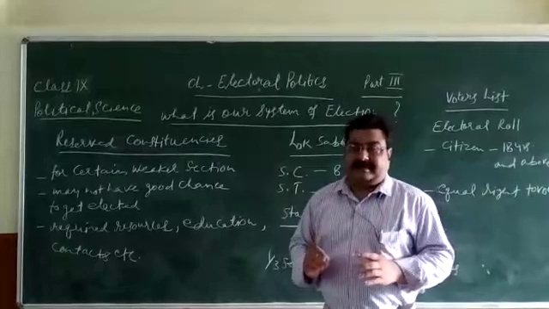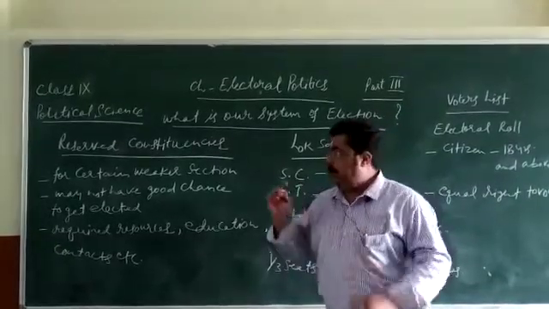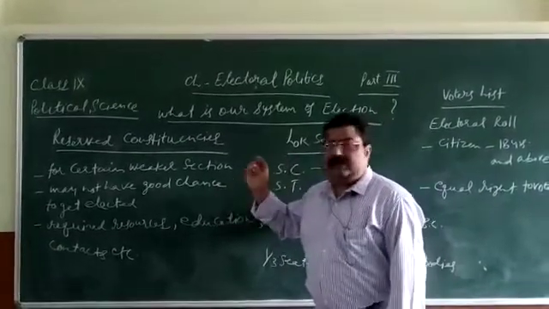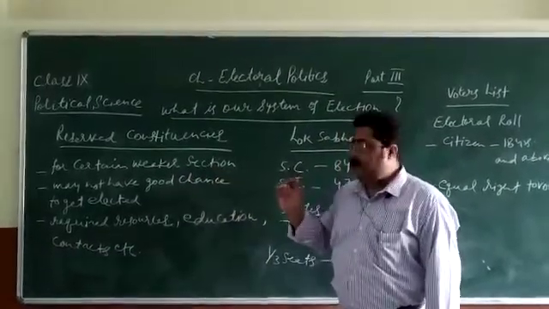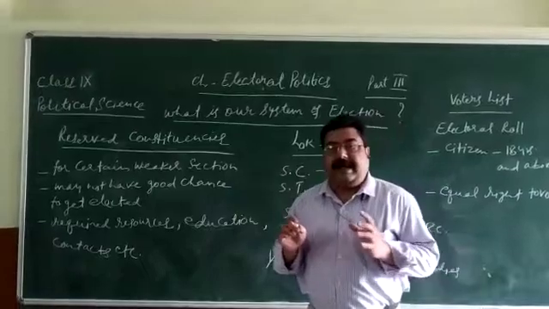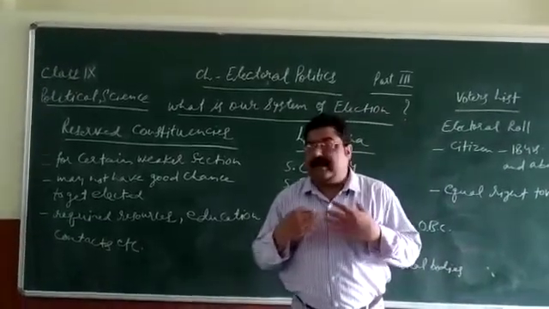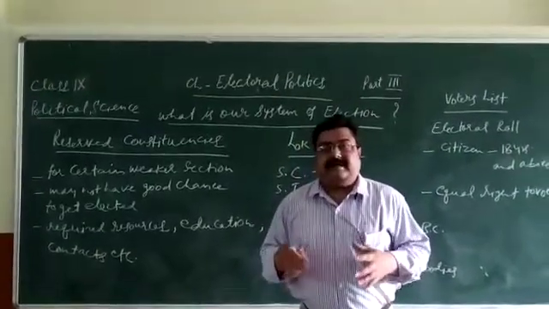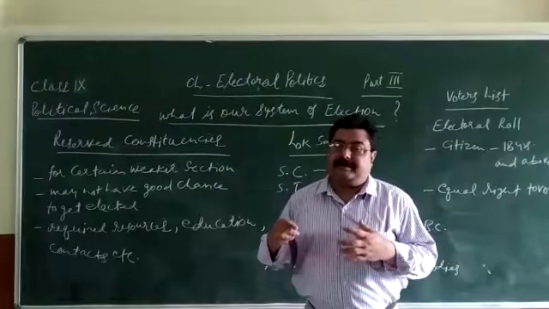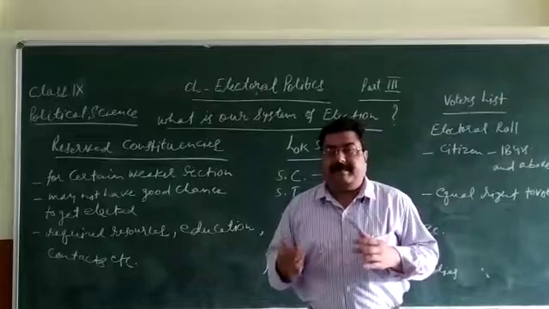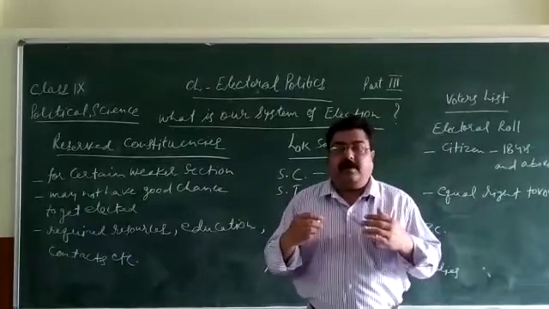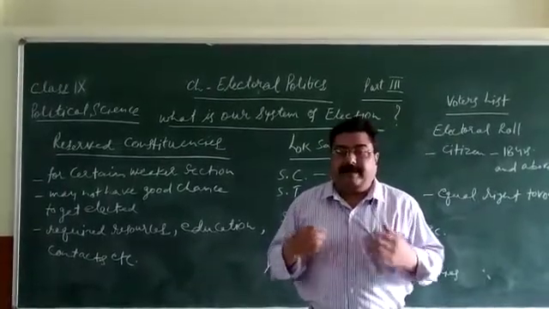Why are some seats reserved? Because to give a privilege or chance to certain weaker sections we have in our society. Our society cannot progress unless all different people, the lower level, middle level and higher level people, get development and progress together.